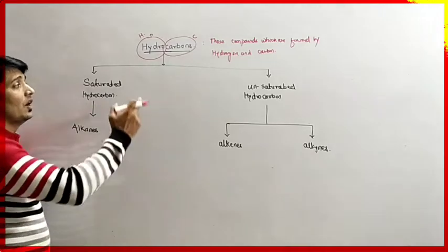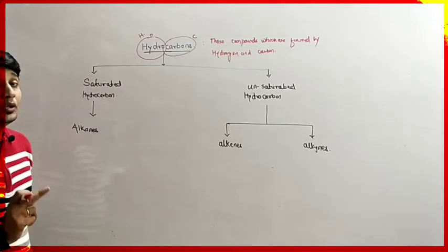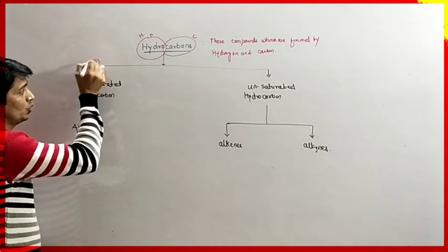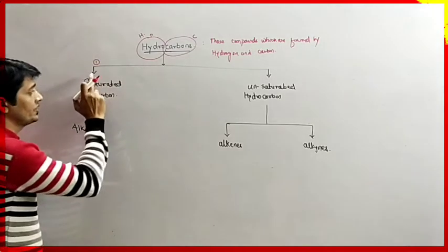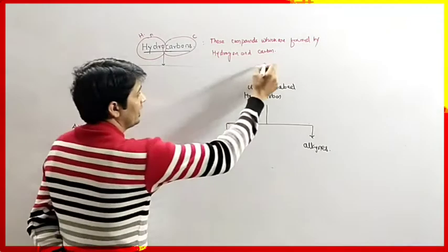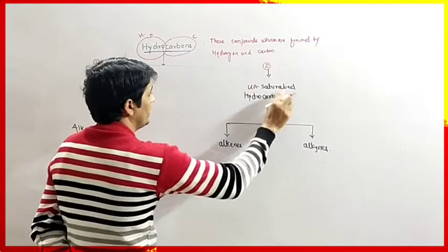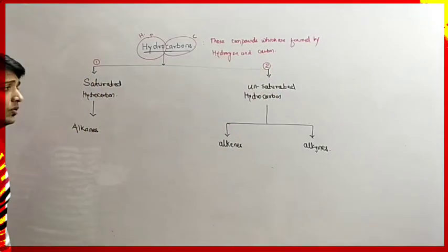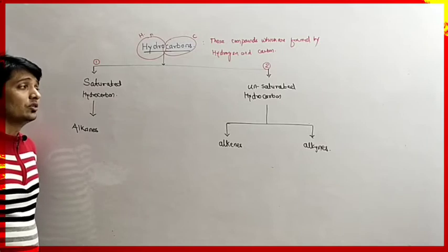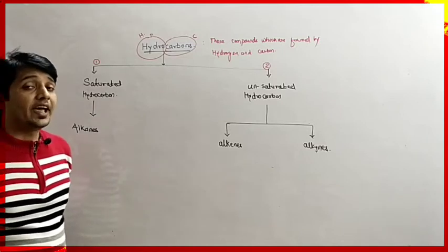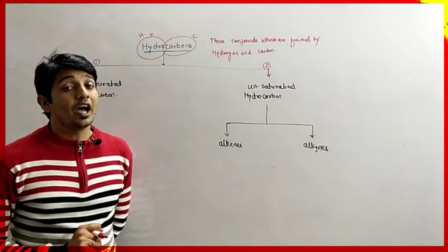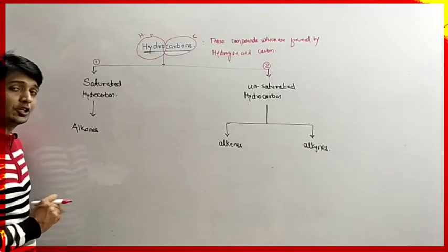Okay. Now hydrocarbons are classified into two main categories. First is saturated hydrocarbons and another is unsaturated hydrocarbons. Now the question is, what are saturated hydrocarbons? Those hydrocarbons which have all carbon-carbon single bonds are called saturated hydrocarbons.